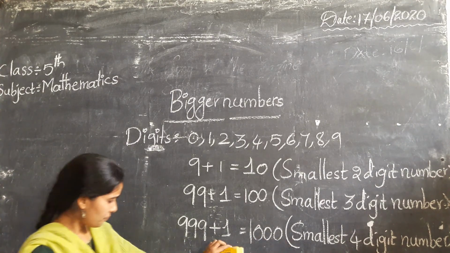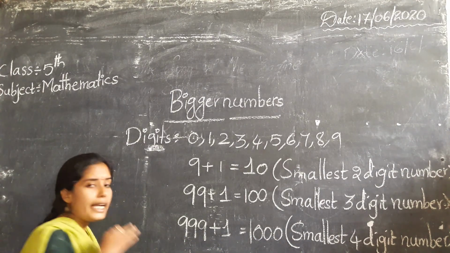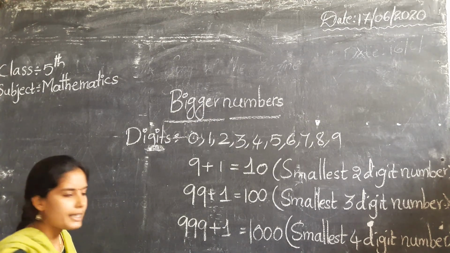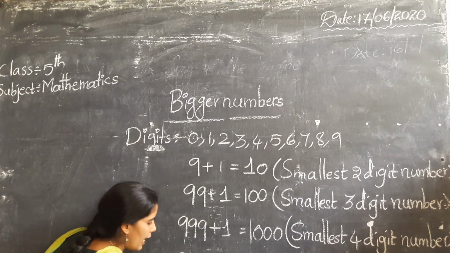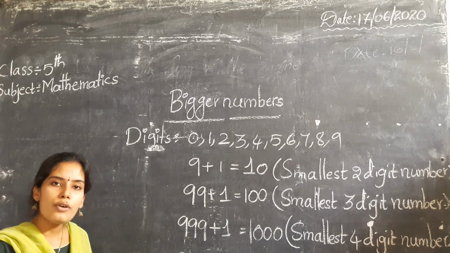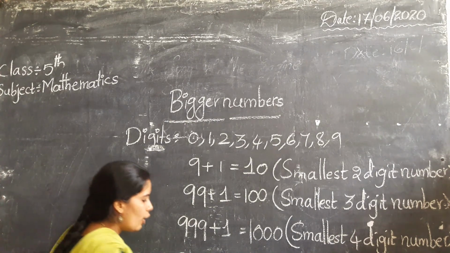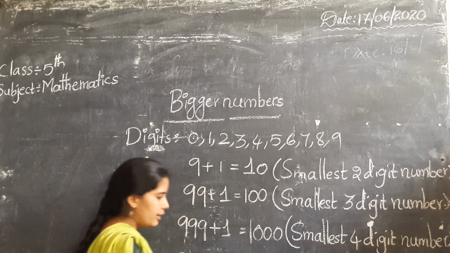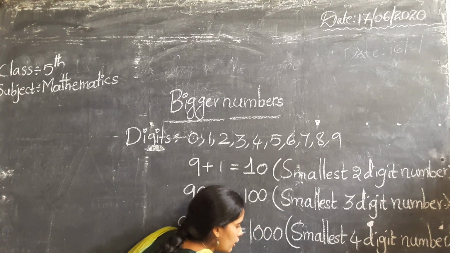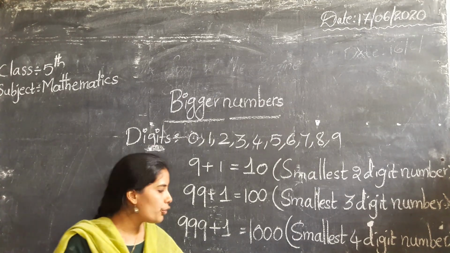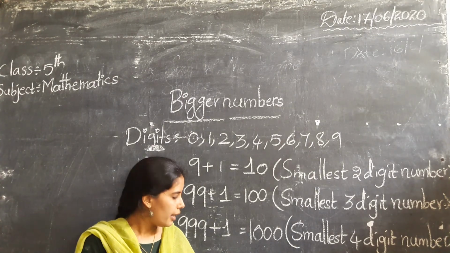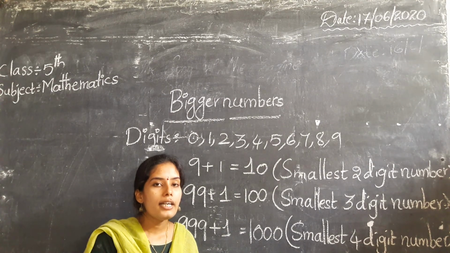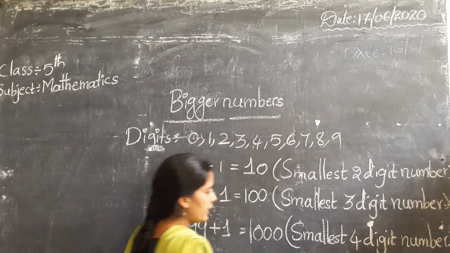And then, what is the end point of the 4-digit numbers? What is the last 4-digit number? That means 9999. If we add 1 to the given number, what do we get? Can you say how to read this number? Yes, this is 10,000.